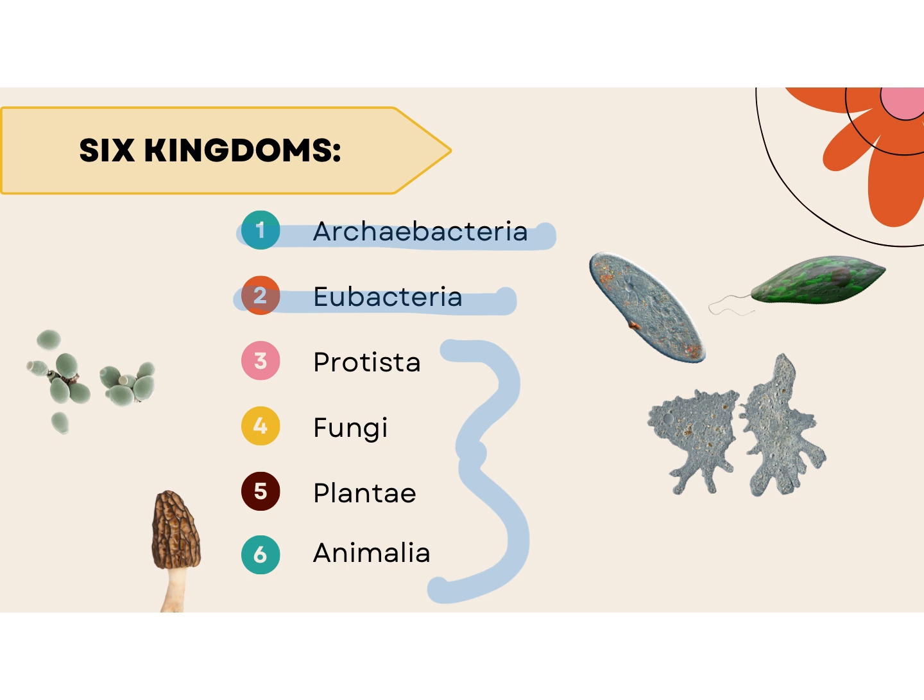So domain Eukarya is made up of 4 kingdoms. We have Protista, and if you look on the right side of this slide, we have some protists here. These are mostly known as aquatic organisms.